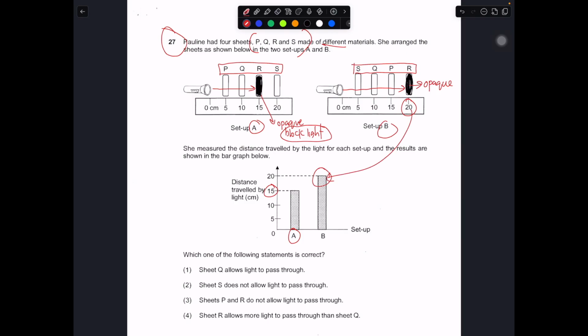It means that for the first two setups, the light can pass through these two parts. That means P and Q are definitely transparent. Then what about S? S was not tested in setup A, but it was tested in setup B. Do you realize that the light can also pass through? So what does it mean? It just means that S, Q, and P are all transparent, or in a way they allow light to pass through.